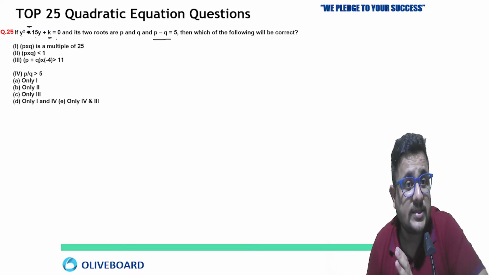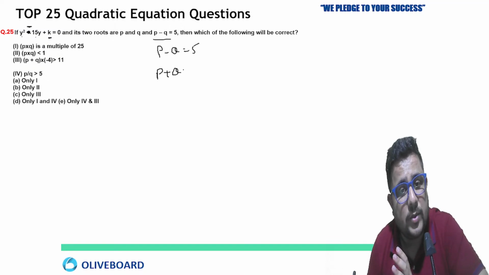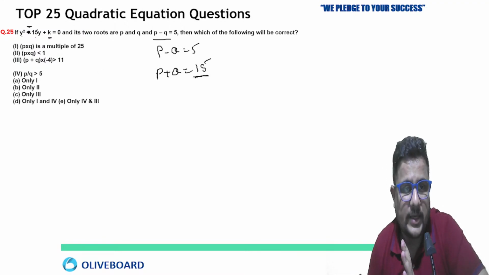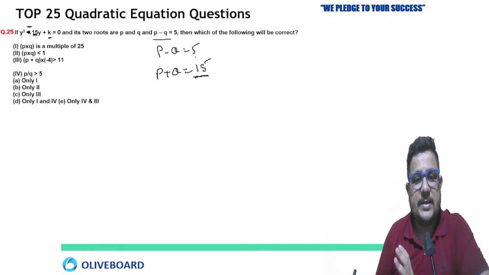I just changed the sign, so it will be easy for you to solve. P minus Q equal to 5, then P plus Q equal to 50. Now it's fine. So the difference here you can see is 5.